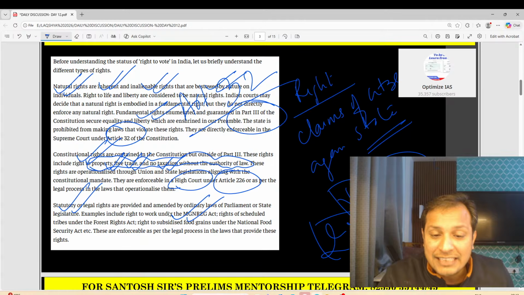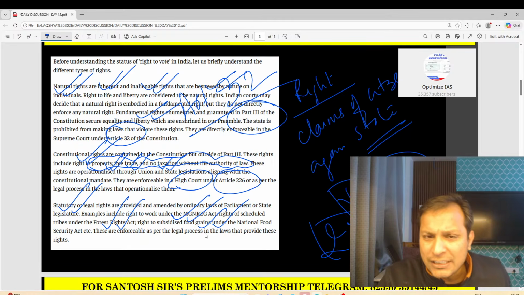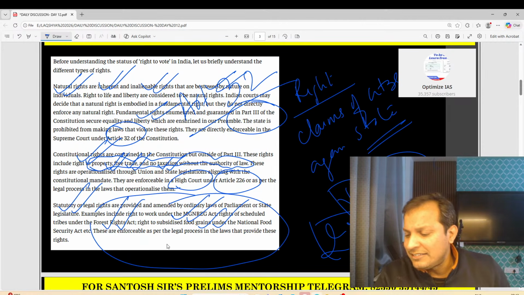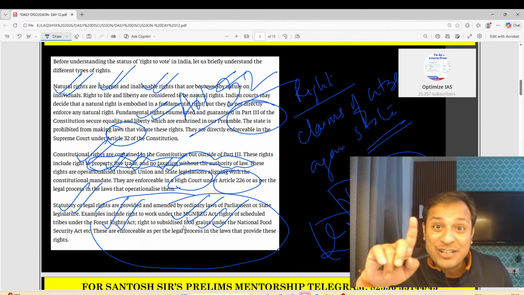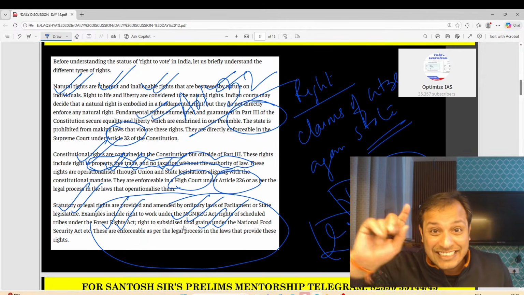Then we have other rights, like the right of scheduled tribes under the Forest Rights Act. Then right to food, right to education. All these are statutory rights. Is this clear, guys? Guys, right to education is also a fundamental right. Right to education, Article 21. I hope you know. Right to education is a fundamental right.